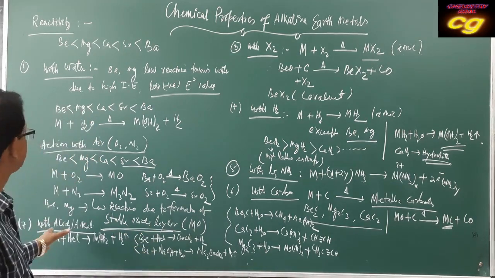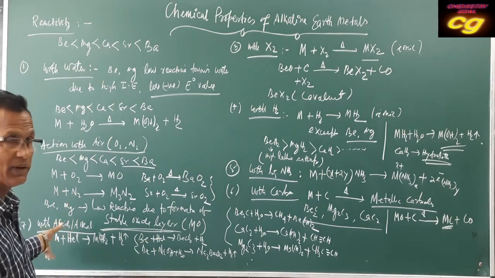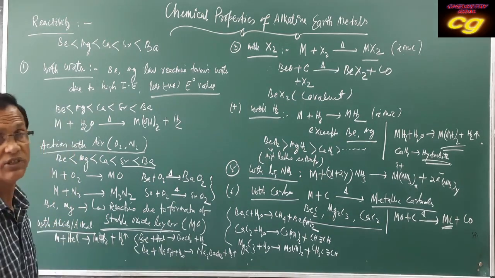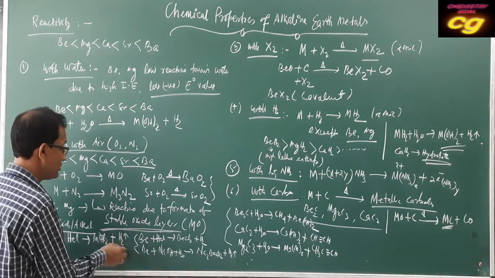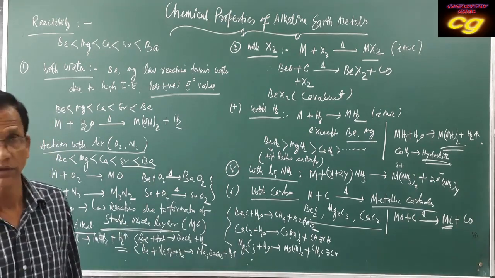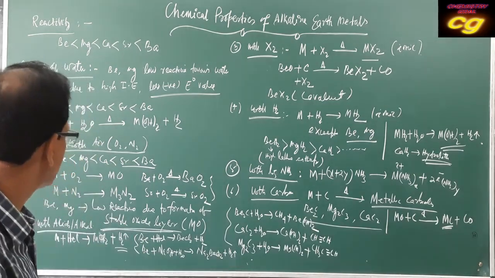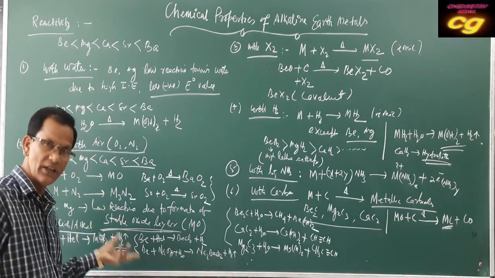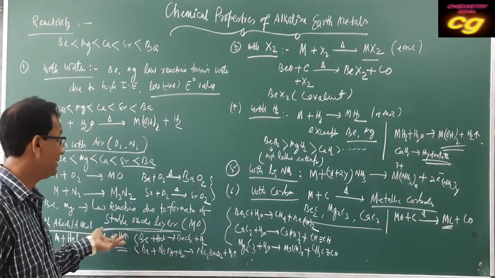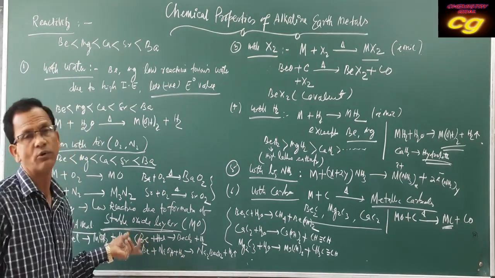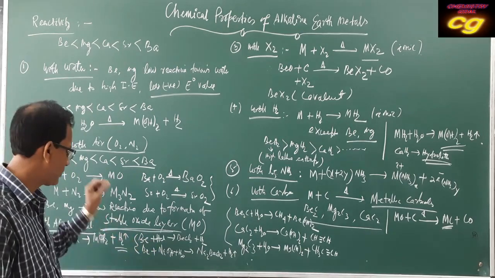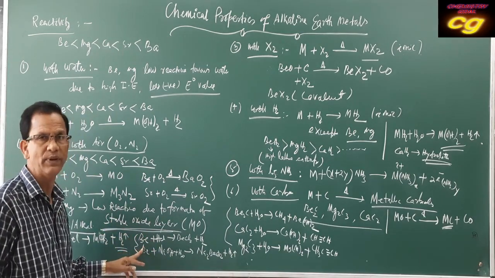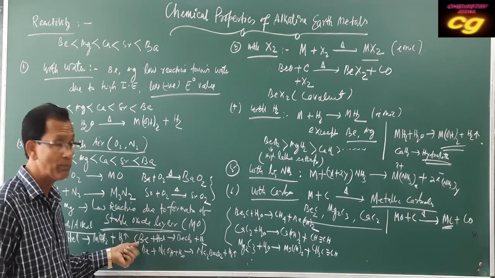So generally, alkaline earth metals will react with dilute acid, forming hydrogen gas, because of low reduction potential. As reduction potential is low and ionization energy is low, they are reactive towards acids. But particularly beryllium reacts with base, not others, due to amphoteric character.